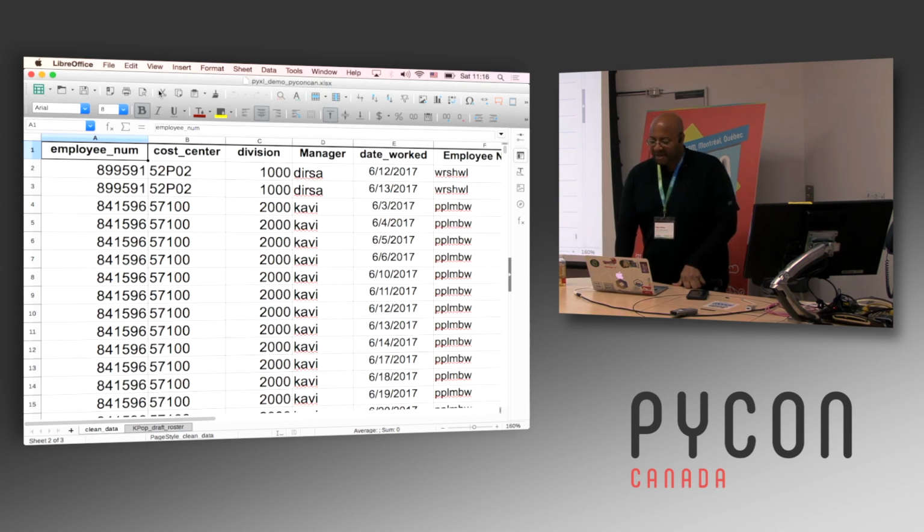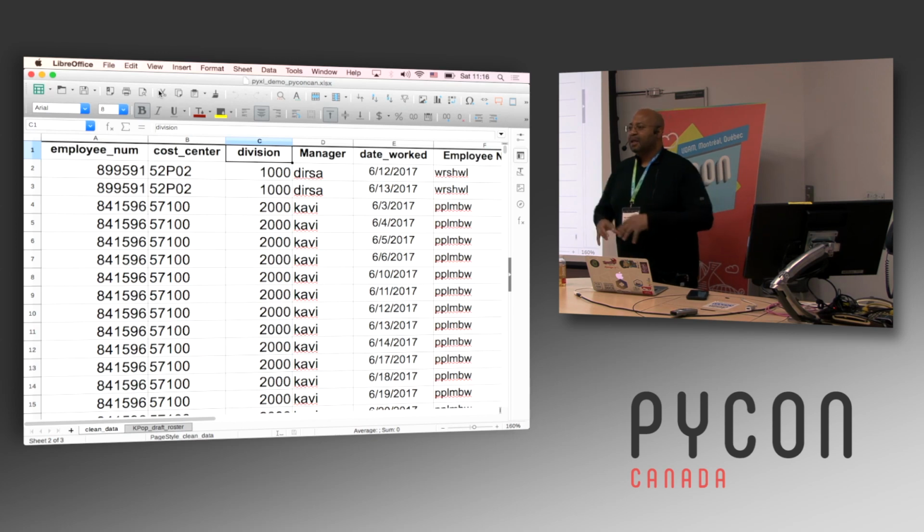So here you have the amount of time that different employees for the company have worked in a month. So you've got the employee number here in the first cell, in the top left, that identifies the employee, the cost center that employee worked for, so it's sort of their subdivision within the company. Next, you've got their division, which is a larger division. So cost centers are inside of divisions.